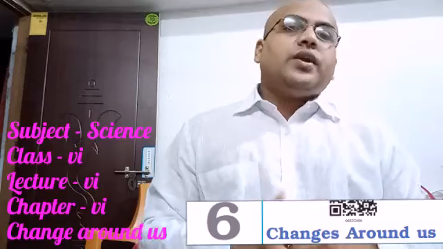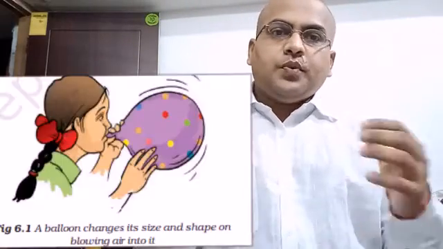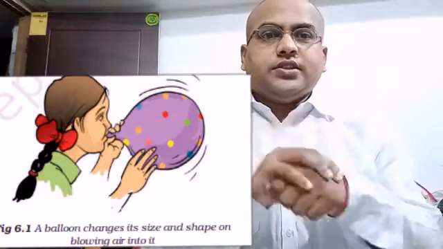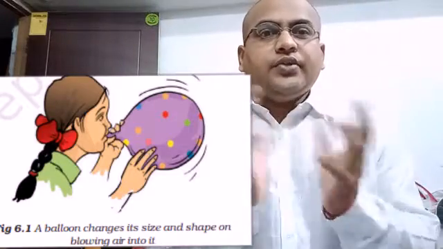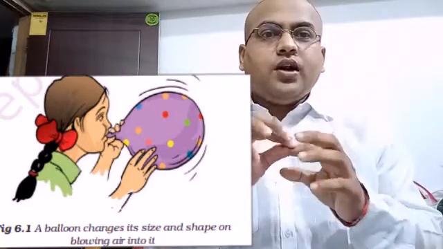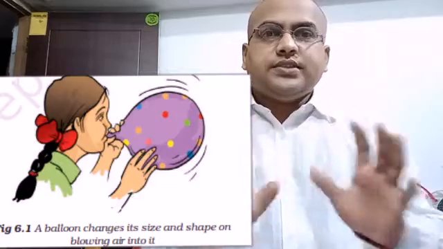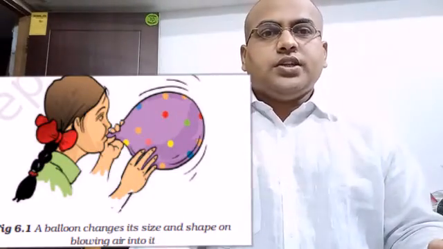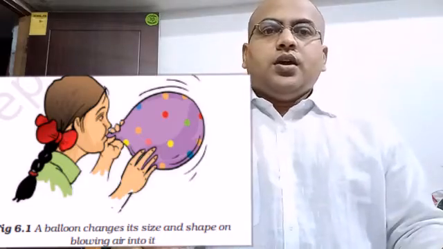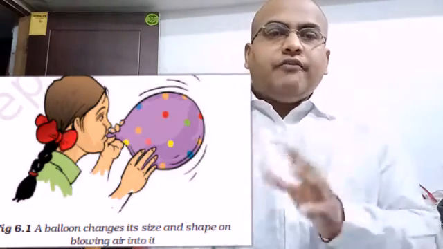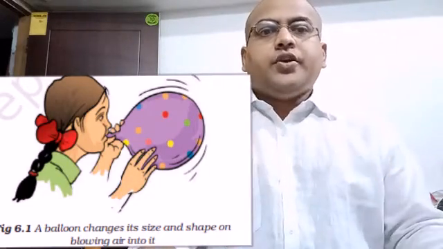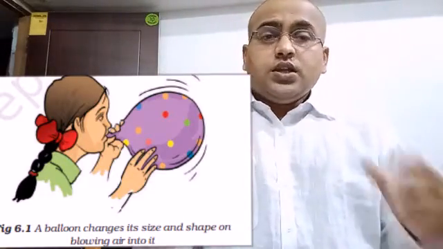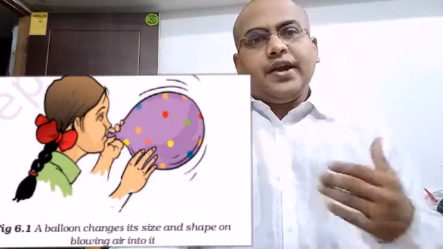So first of all, what is interaction? Suppose these are two hands, they come together and interact with each other. They say hi to each other, they ask how are you, what is this, like this. So this is interaction. It means when two things come close to each other, they affect each other in different ways. So this is called interaction.